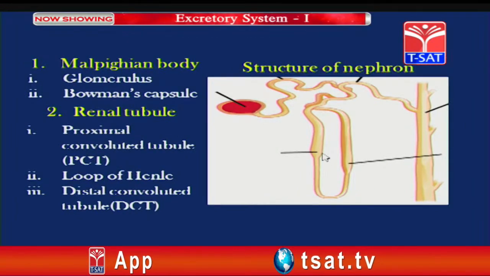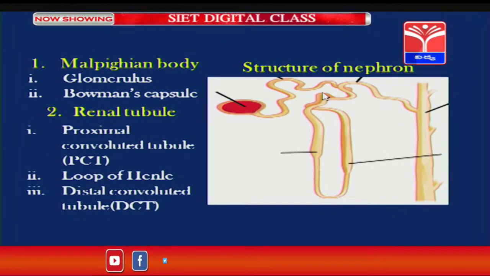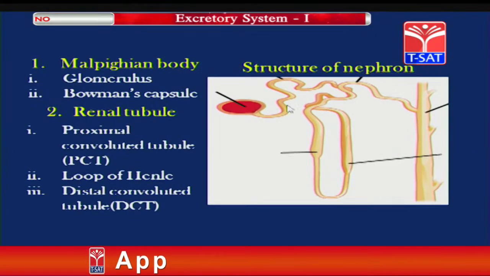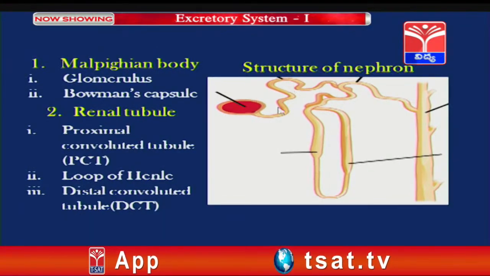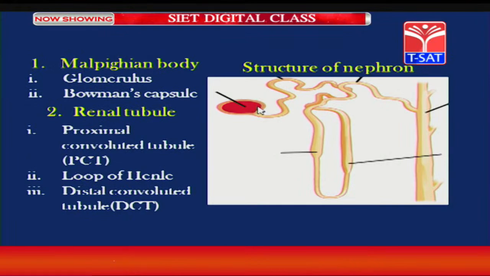And the tubular portion of the nephron, which is called renal tubule, is further divided into three distinct parts. The first one is proximal convoluted tubule, proximal, very near to the Bowman's capsule.